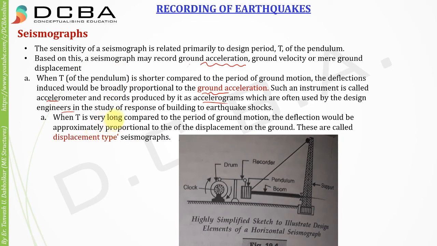When T is very long compared to the period of the ground motion, the deflections would be approximately proportional to the displacement of the ground. This is called a displacement type of seismograph. So when the time period of the pendulum is long as compared to the time period of the ground motion, then what we get is a displacement type of seismograph.